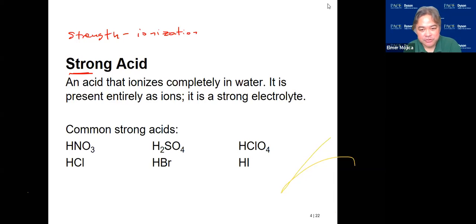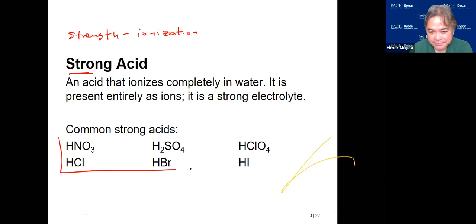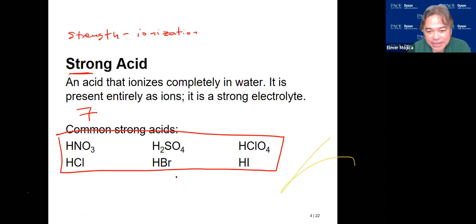The acid in the milk doesn't have any of this strong acid. So how do you know the strong acid? You memorize them. Usually there are 7, and the 7th one is HClO3.